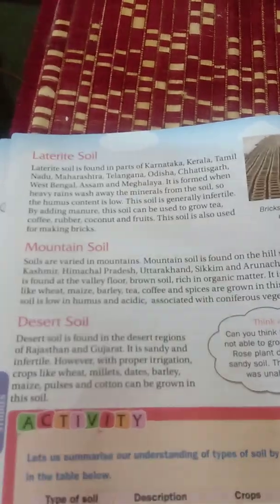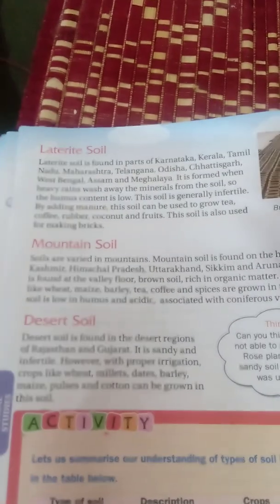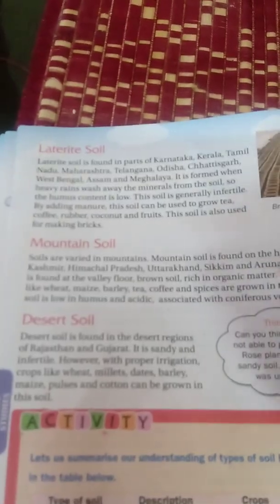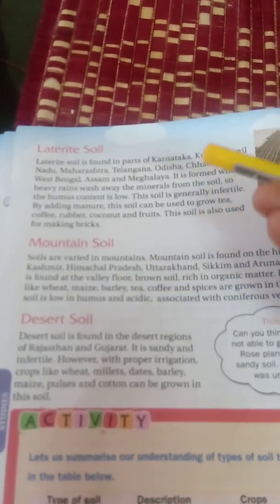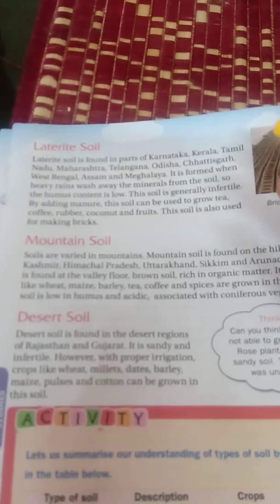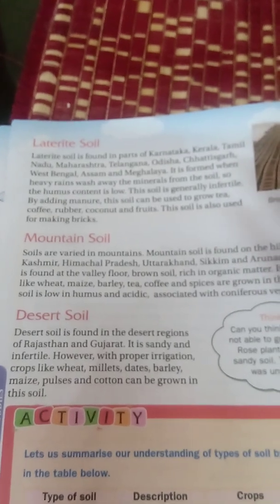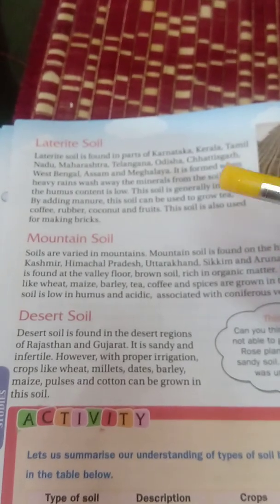What is the use of this laterite soil? With the help of minerals, the soil is fertile, and soil with minerals present in it is used for agriculture and is capable of producing crops.